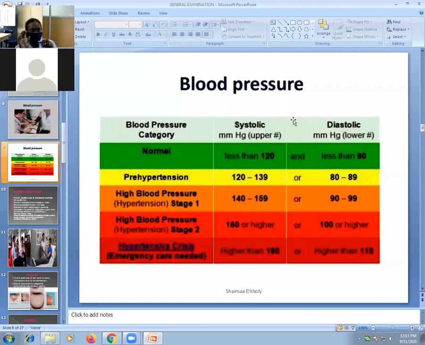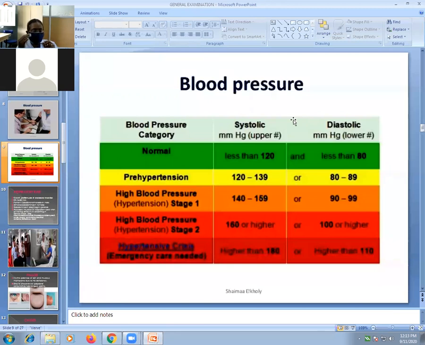Now, what is hypertension? Below 100 systolic, we call it hypotension or shock. Above 140, we call it hypertension.